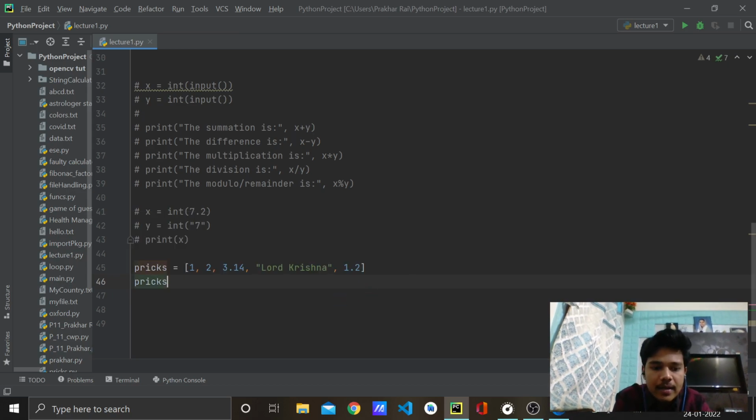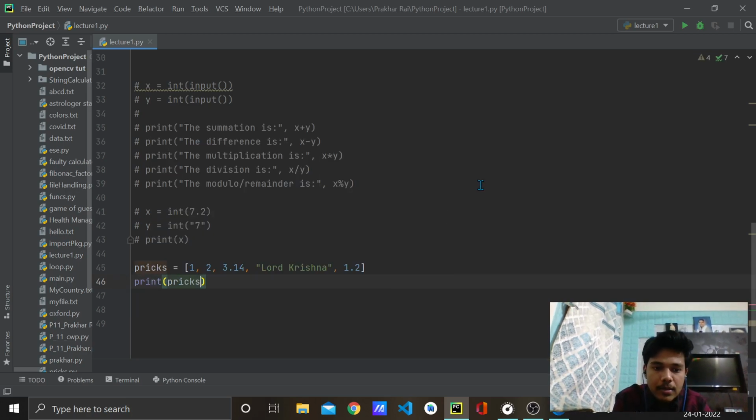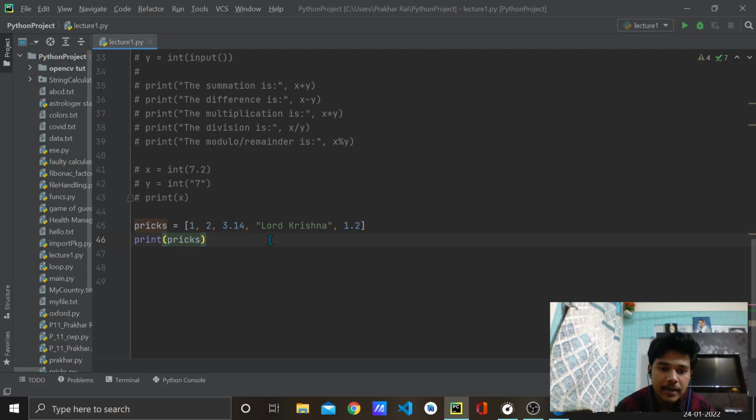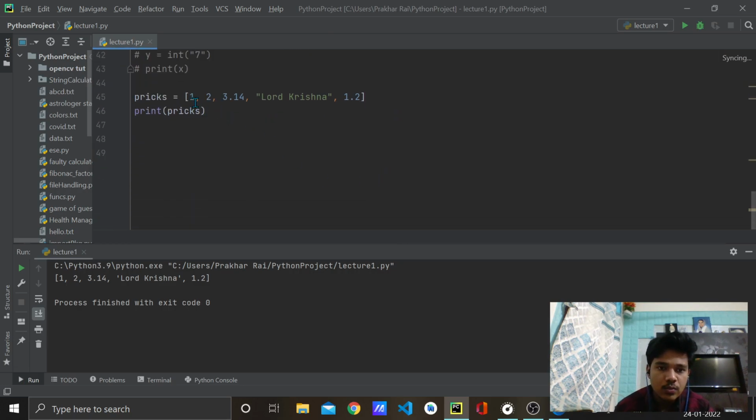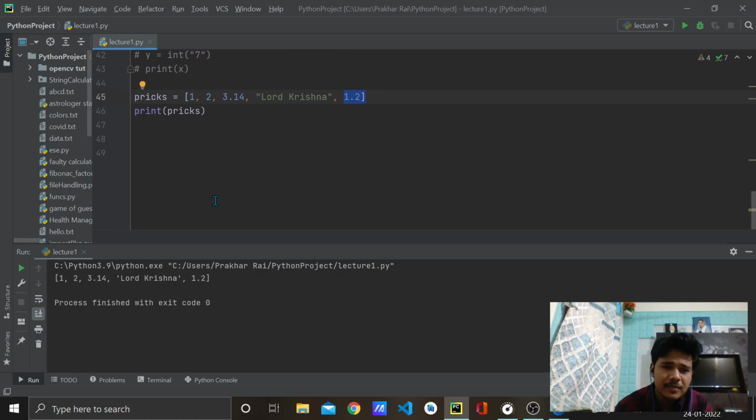And if I print this prix variable, then all the list should get printed, no doubt in that. Let's check it for ourselves by doing that. So yeah, no doubt this 1, 2, 3.14, Lord Krishna and 1.2 got printed in our console. Now as I was mentioning in the first lecture, what will we have to do to access any particular element, right? Suppose I want to access only 3.14 or only 1.21, whatever. So how to do that?